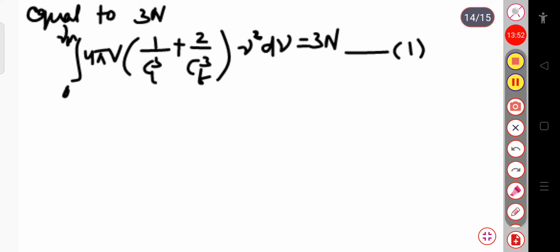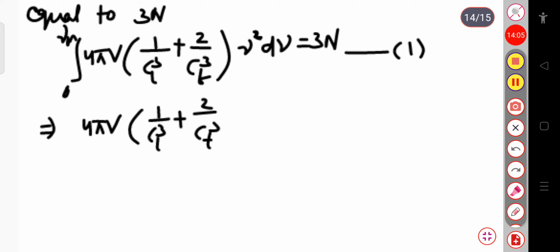This is suppose equation 1. Now if you solve this integration, this can be written as 4 pi V into 1 by CL cube plus 2 by CT cube, these are constants, into the integration of nu square d nu, which is simply nu cube by 3, and putting the upper limit, this is simply nu m cube divided by 3, and that is equal to 3n.